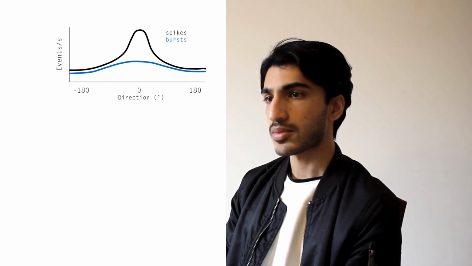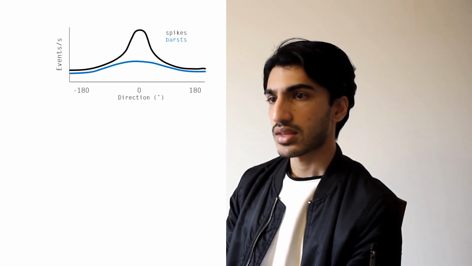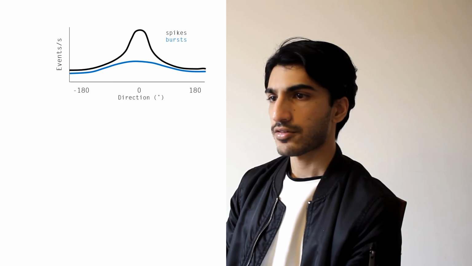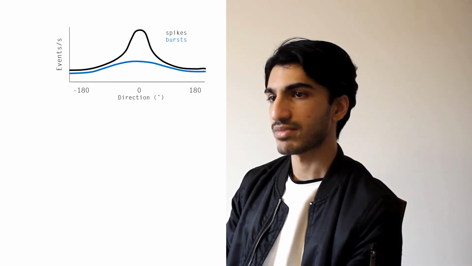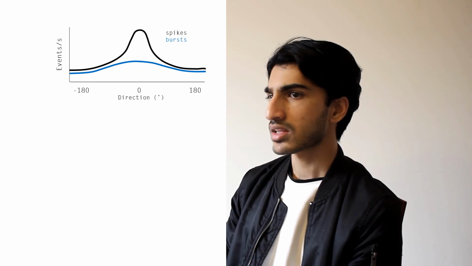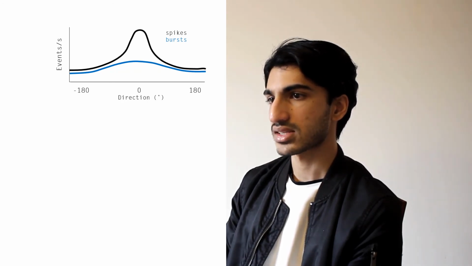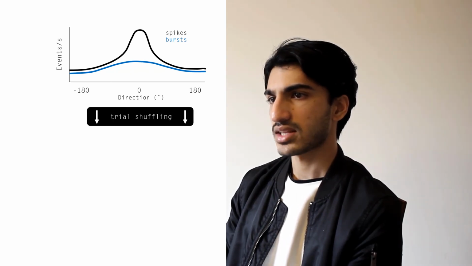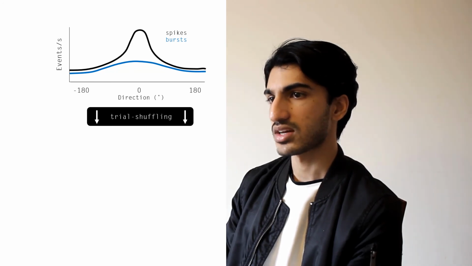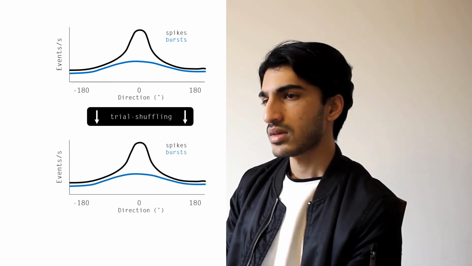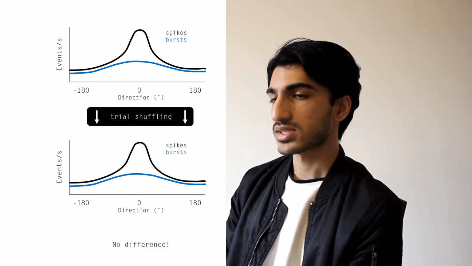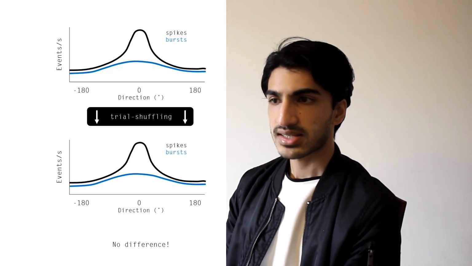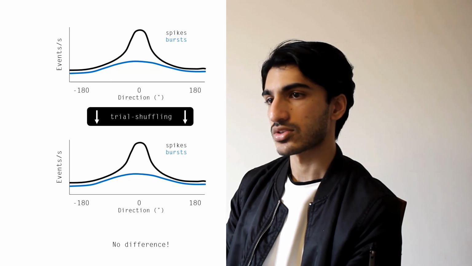For instance, at one point I plotted direction tuning curves for each neuron. These are graphs that show the strength of neuron response against all stimulus directions. I found that bursts and spikes produce different curves in terms of width or circular variance, but it was unclear whether this represented actual information differences. To determine whether the difference between curves was meaningful, I ended up running the same analysis on the trial shuffle data, where any bursts present are just coincidental, and the same result appeared. This implied the difference in tuning curves wasn't an inherent property of neuron bursts, but just statistically expected. So I've taken this as a lesson on the importance of applying the right statistical controls.